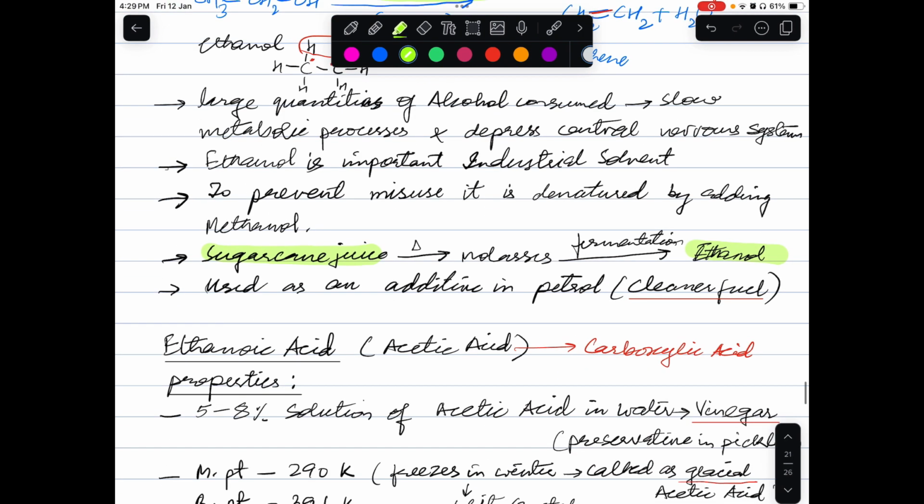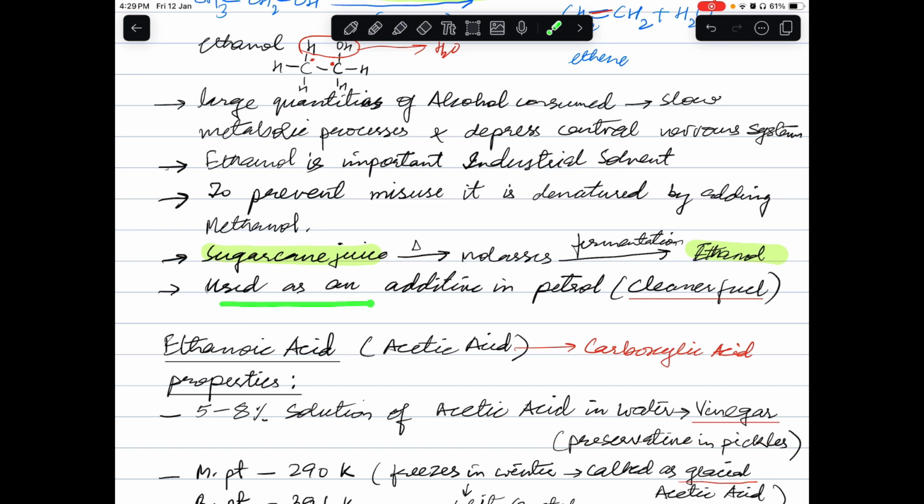And last, nowadays in a few places this is used as an additive in petrol. Why? Because it burns with no harmful gases, or we do not have any unwanted gas molecules produced after combustion. So therefore it is a cleaner fuel. As a result, it is used as an additive in petrol nowadays.